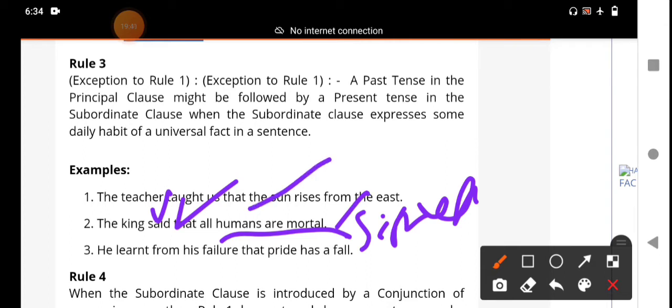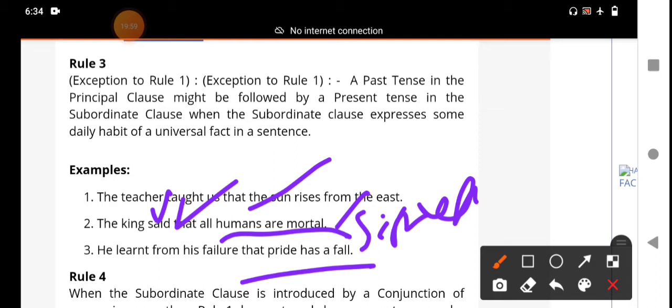Next example: "He learned from his failure that pride has a fall." He learned from his failure that pride has a fall. It is one of the idioms and proverbs.